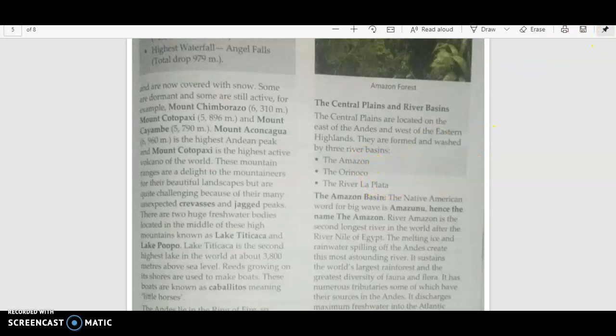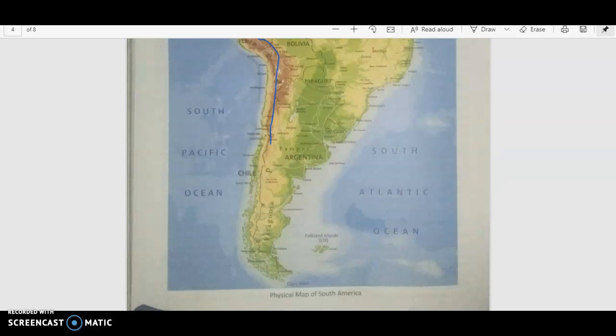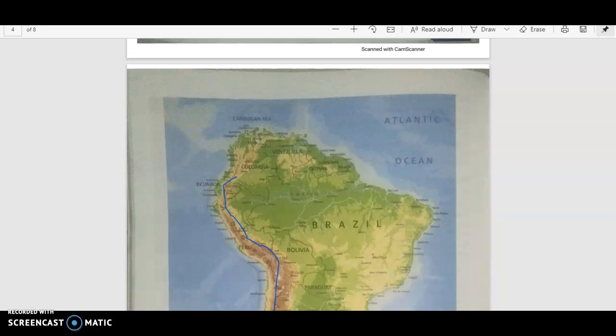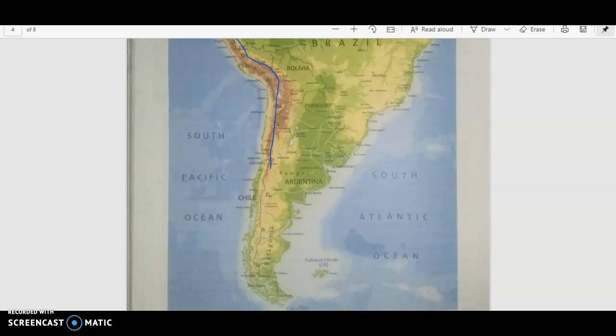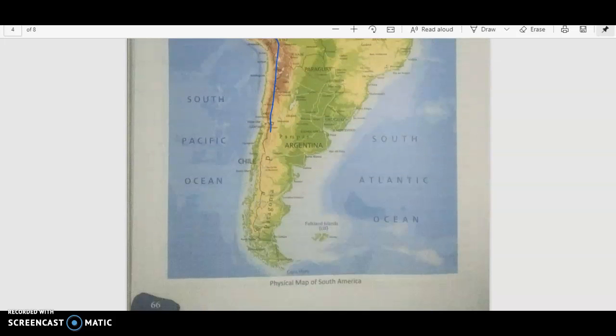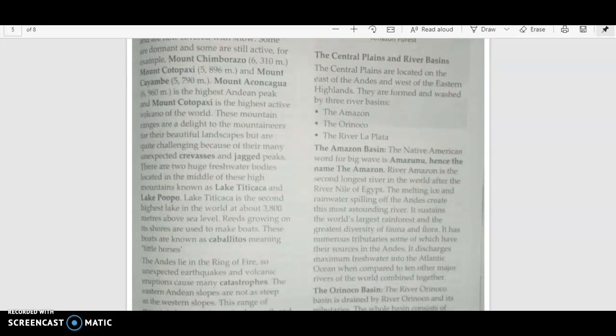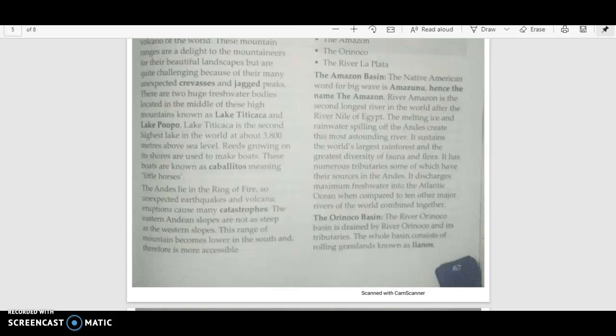Let me go back to the map and show you the river. So this is your Amazon river, right? And if I go further, I think this map does not show clearly. I will put another clear map so that you will be able to see the three rivers, and I will also mark them on the map, right? So the three major river basins are Amazon, Orinoco, and La Plata, right?